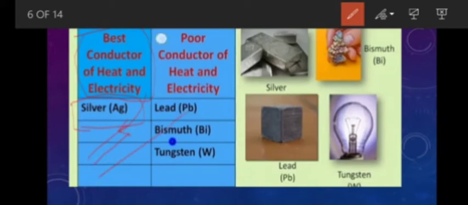Now, poor conductors of heat and electricity. So what are the poor conductors of heat and electricity? Lead, bismuth, and tungsten. You all can see these in the figure. Here is the tungsten, here is the lead, here is the bismuth, and here is the silver.